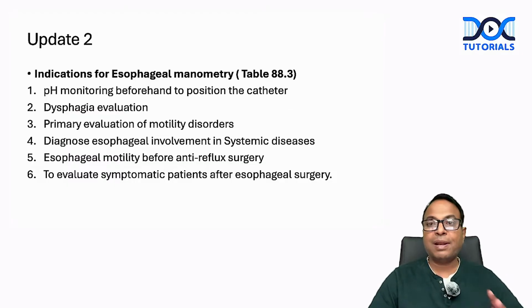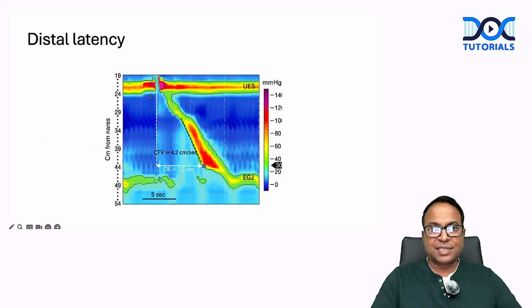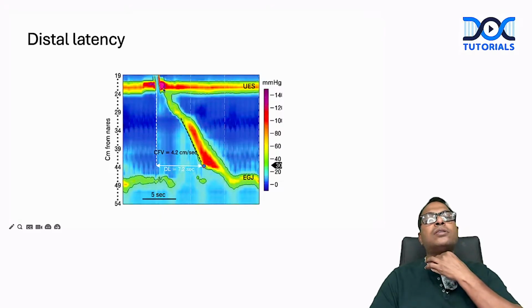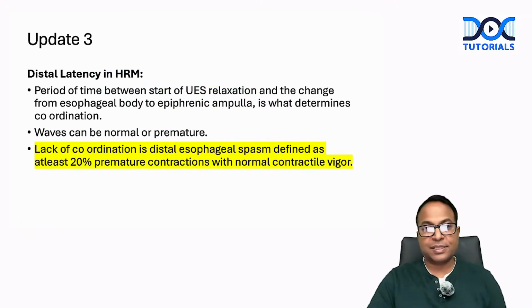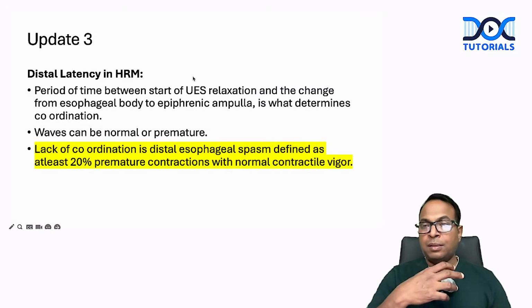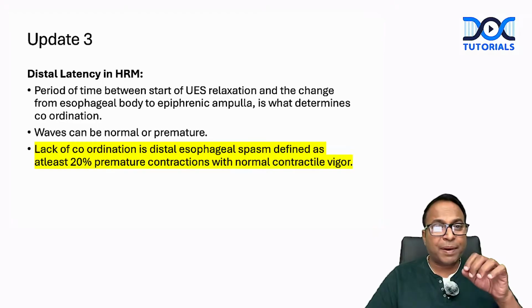Update number 2, a table is added in Sabiston. Distal latency is very well explained in Shackelford, though Sabiston has just mentioned a few words about distal latency in high resolution manometry. So please understand what distal latency is. From the time you swallow and it crosses the upper esophageal sphincter to the place of the epiphrenic ampulla, that is called distal latency. It is the period of time between the start of upper esophageal relaxation and the change from esophageal body to epiphrenic ampulla, which determines coordination.